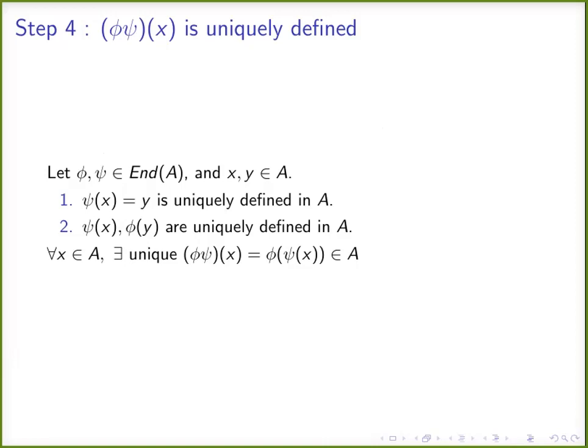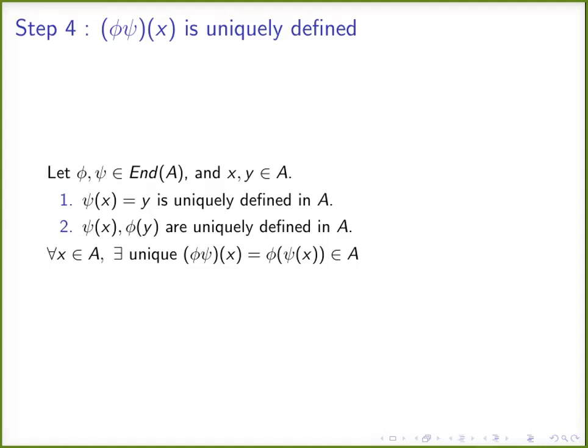Phi is another well-defined function, so using the same logic, phi of y is again uniquely defined. Phi of y is nothing but phi of psi of x. Therefore, phi psi of x is uniquely defined, which means phi psi of x is a point in A which depends only on phi, psi and x, and there are no ambiguities.